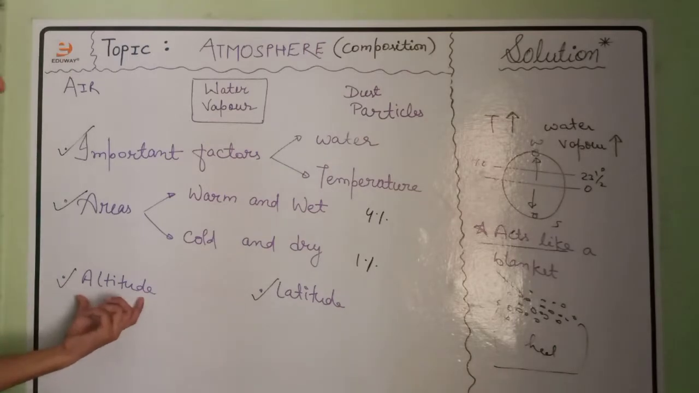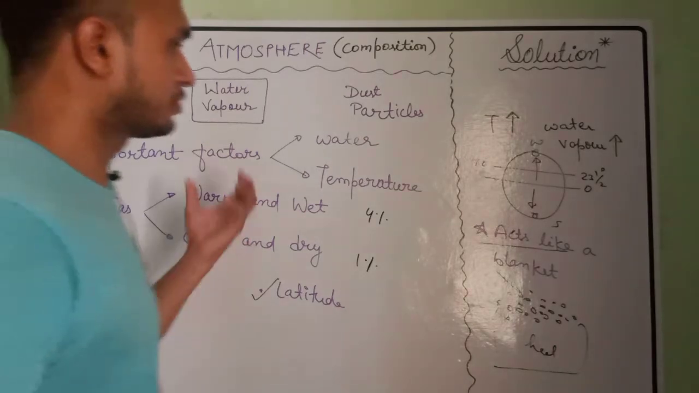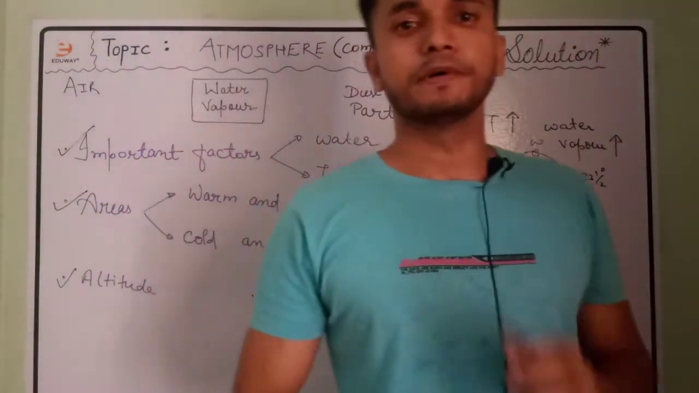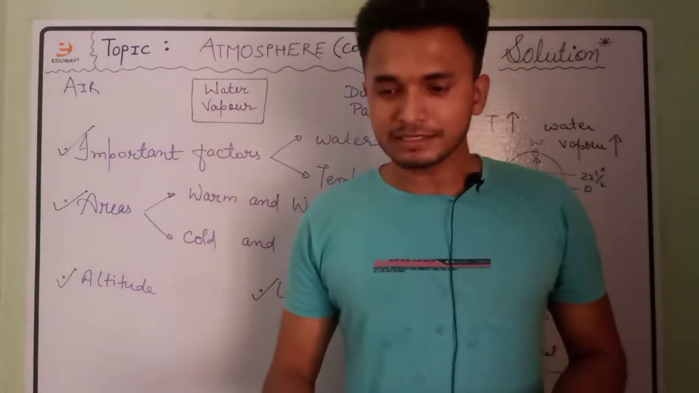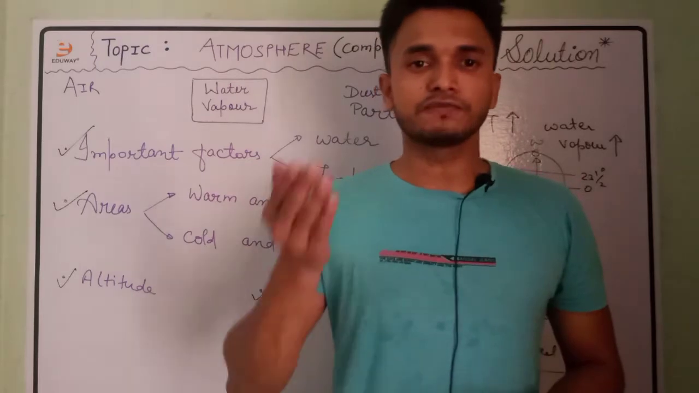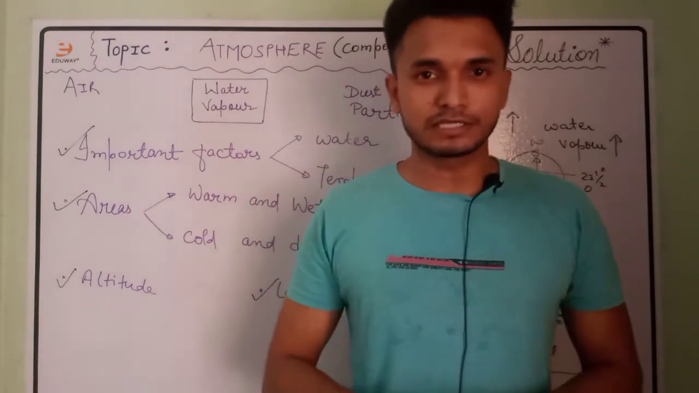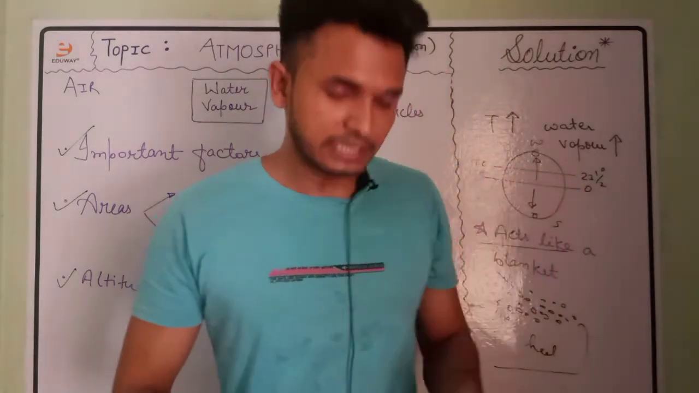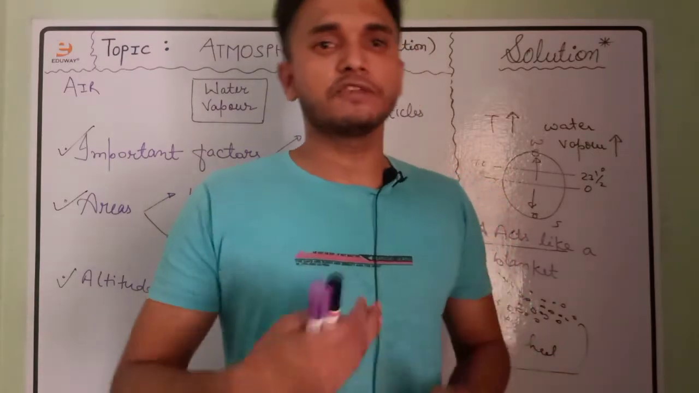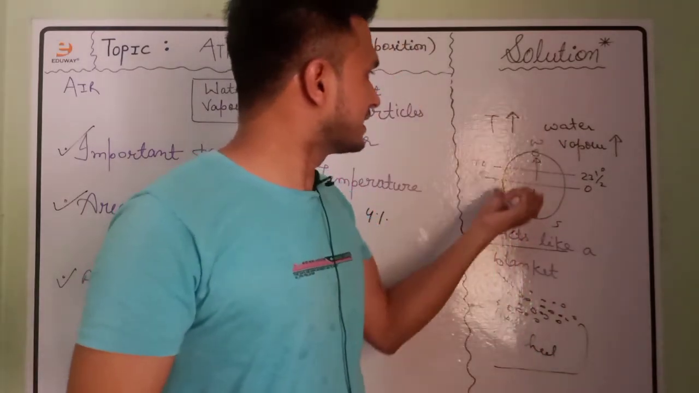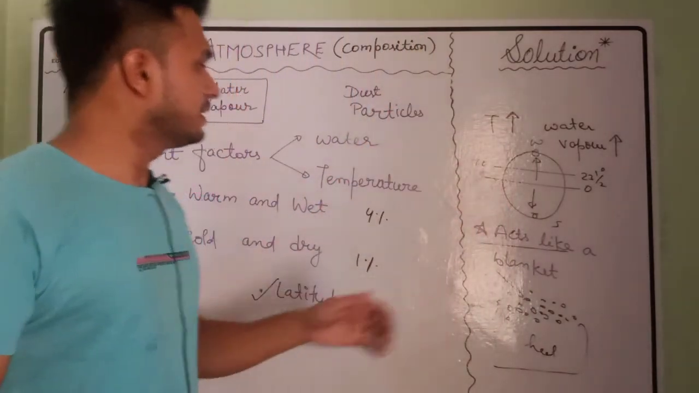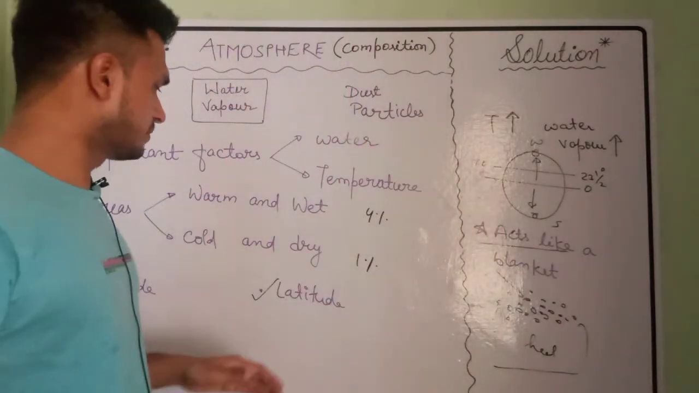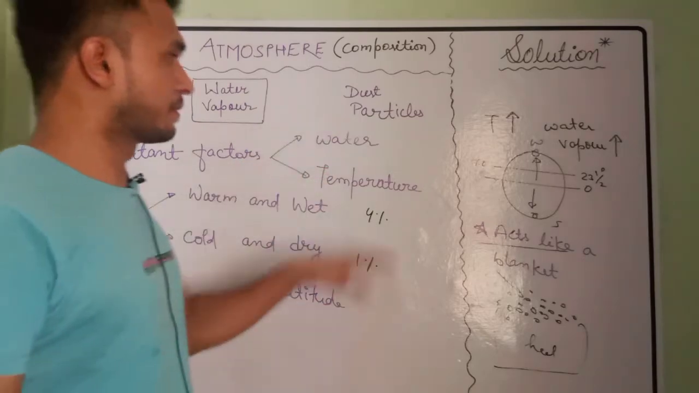Talking about the altitude. What is the effect of altitude on concentration of water vapor? Altitude means height from the surface of the earth. As the altitude increases, as the height from the surface of the earth increases, you will see that temperature decreases. Now you can yourself relate what will happen to the formation of water vapor if the temperature decreases. The formation of water vapor will decrease, and hence the concentration of water vapor will decrease.